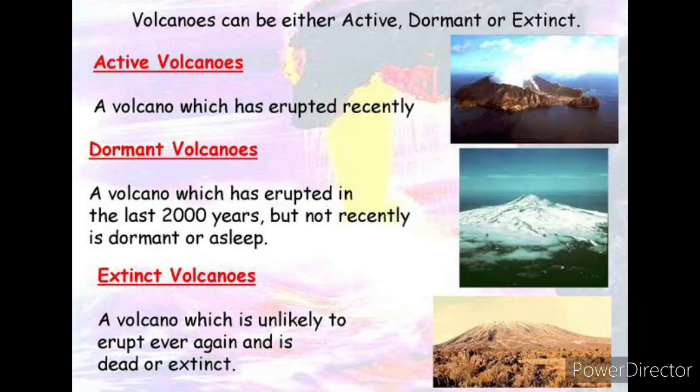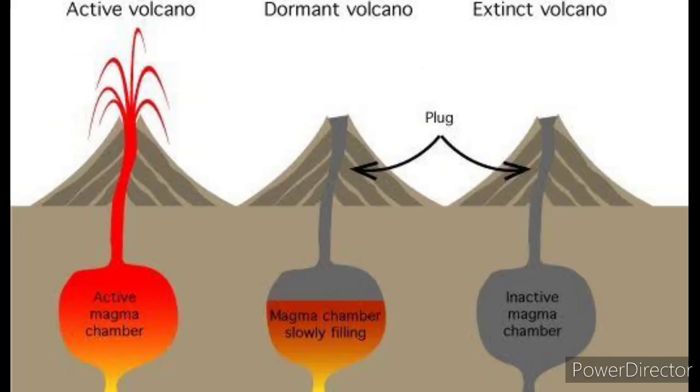Depending on the characteristics of the volcano, volcanoes can be classified as active volcanoes, dormant volcanoes or extinct volcanoes.